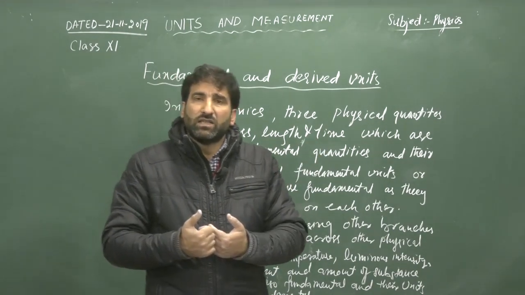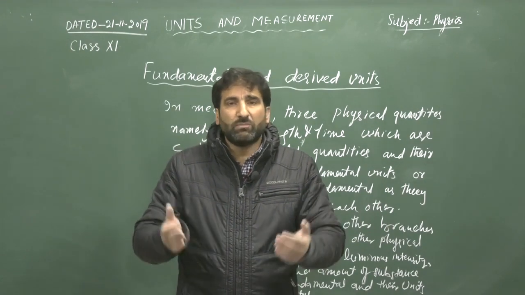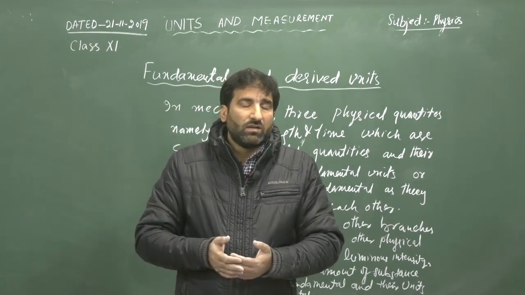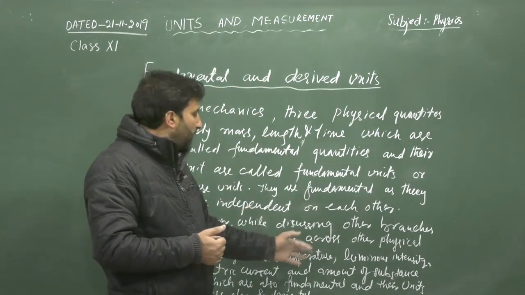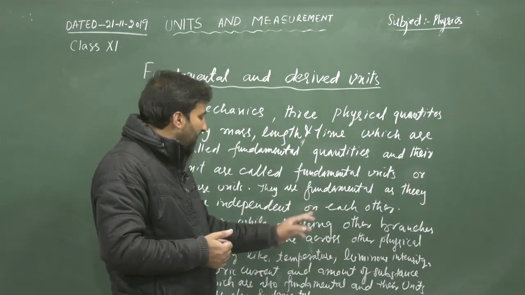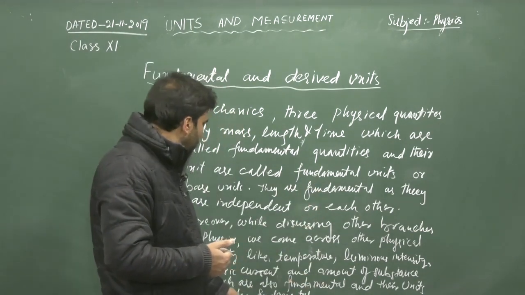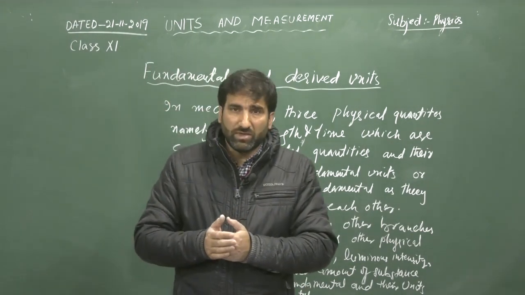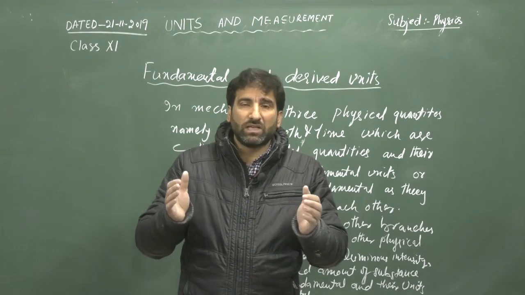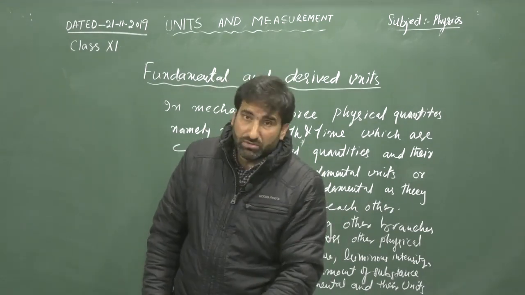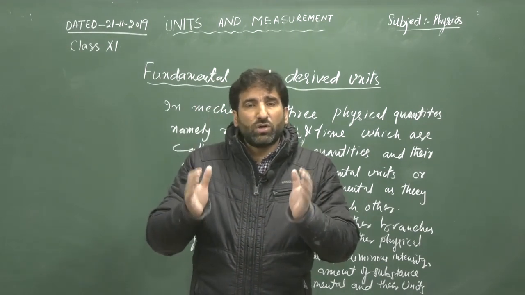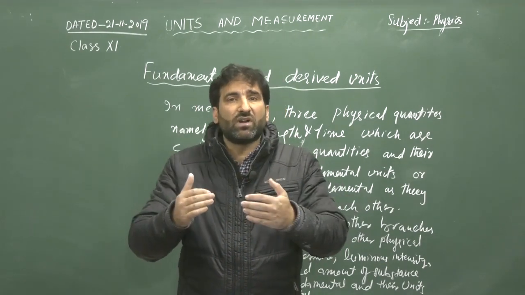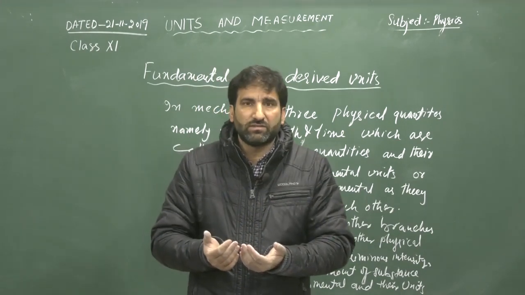And while discussing the other branches of physics, we come across other physical quantities such as temperature, luminous intensity, electric current, and amount of substance, which are also called fundamental quantities, and their units are called fundamental units. Now we have derived units. Derived units are those units which can be derived from these fundamental quantities.